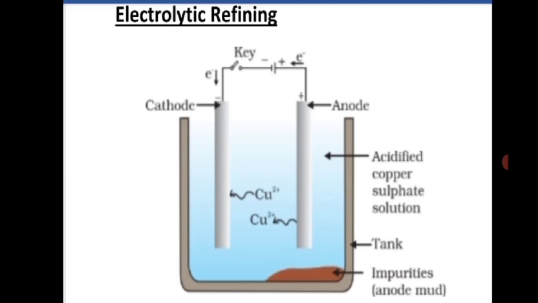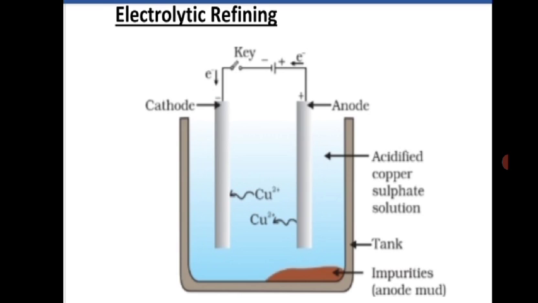Here, when the electricity starts passing, the Cu2+ ions from the impure copper rod will move into the solution. After some time the Cu2+ ions all go and collect at the cathode, and they get deposited there.